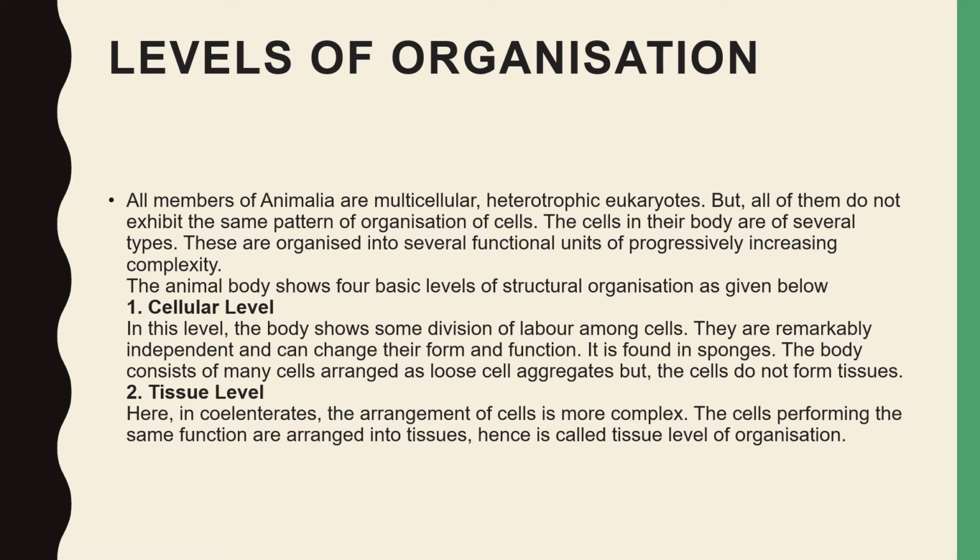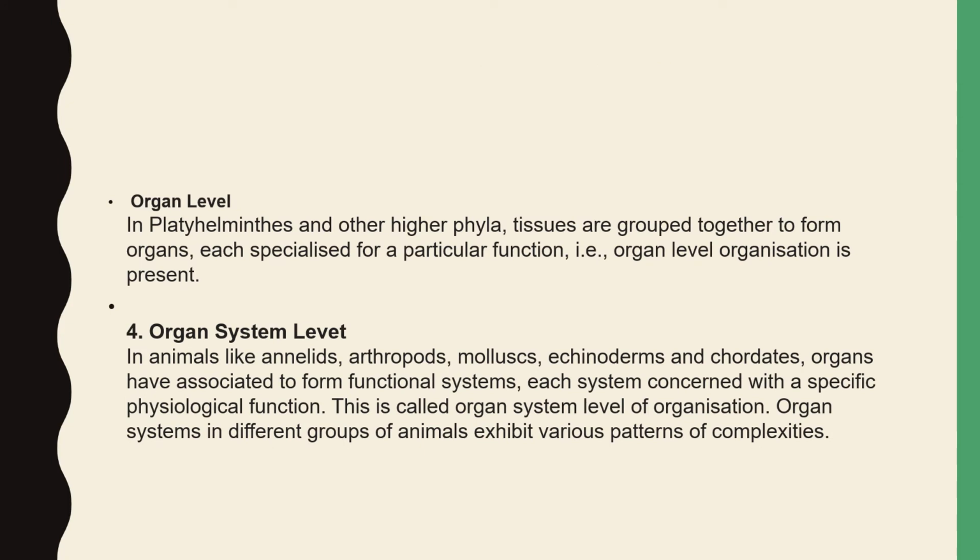We have concluded this, right? At the tissue level, the arrangement of cells is more complex, and they form different types of tissues. At the organ level, as in platyhelminthes and other higher phyla, tissues are grouped together to form organs, and the organs do a specialized or particular function. So this is called organ level organization.